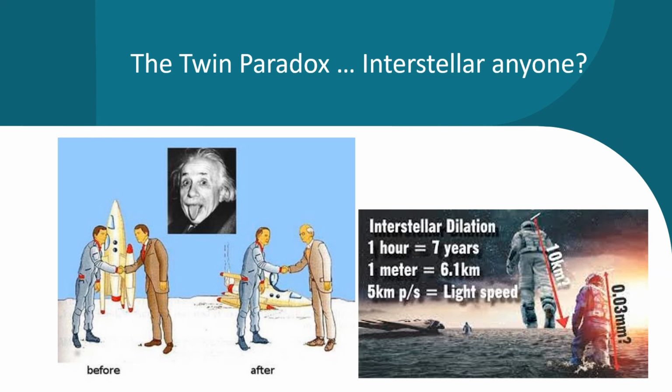The twin paradox. An interesting concept dealing with time dilation is the twin paradox, in which one can understand as there was a pair of twins that were the exact same age, and one went out on a mission to a different planet and came back aged, but not as aged as the twin that remained on Earth. A prime example of this can be seen in the movie Interstellar.